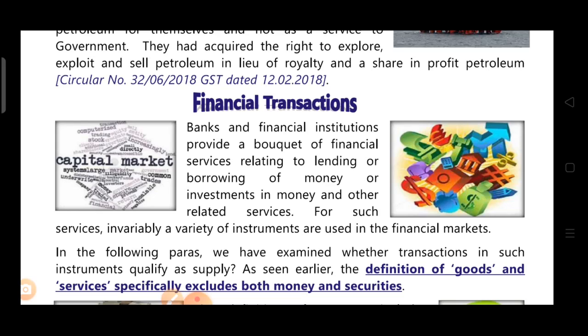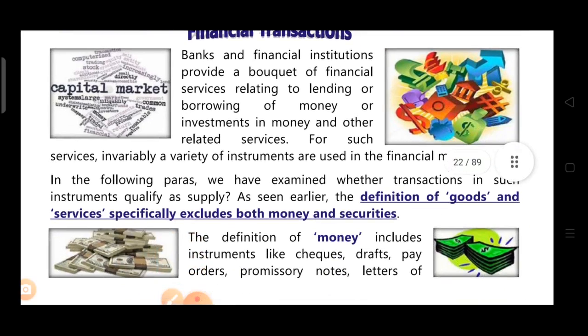Okay. Now financial services relating to what? They provide services of lending of money, borrowing of money, then investment in money and such other related services. And for this, a variety of instruments are used in financial markets. So in the following paras we have examined whether transactions in such instruments qualify as supply. As seen earlier, the definition of goods and services specifically excludes both money and securities. As from the definition, it was very clear.